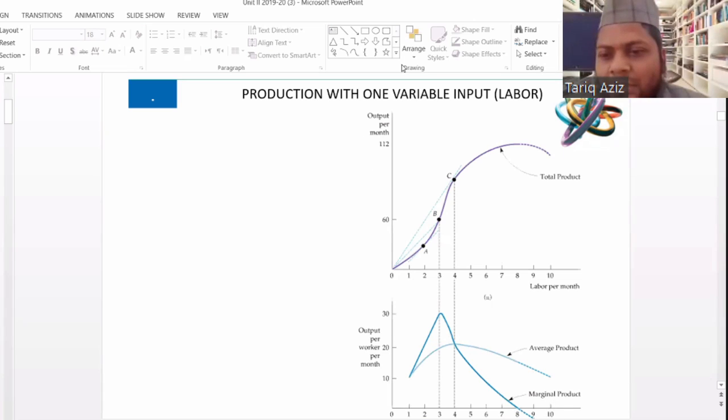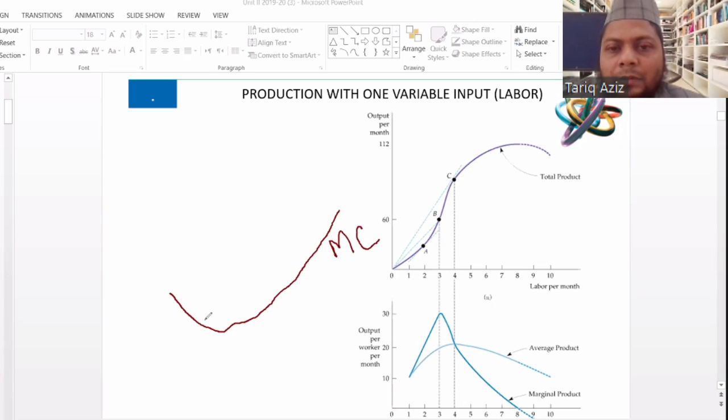So this is the marginal product curve, and what I am saying is that the marginal product curve and marginal cost curve will be opposite of each other. So if the marginal product curve is like this, the marginal cost curve will be like this. Initially it will decrease, then after some time it starts increasing.